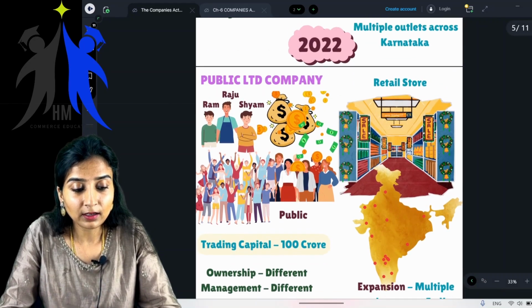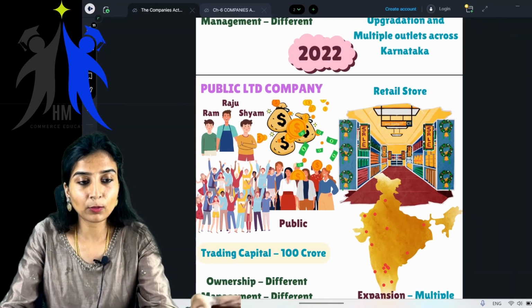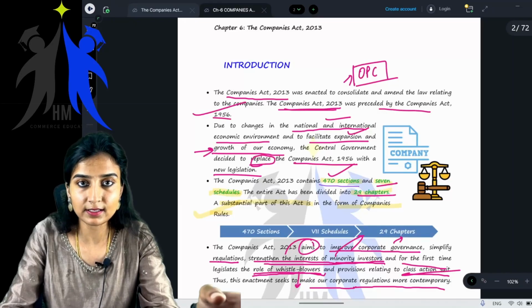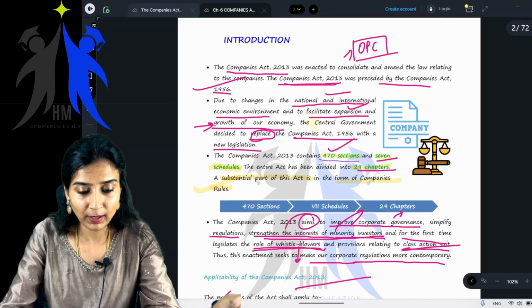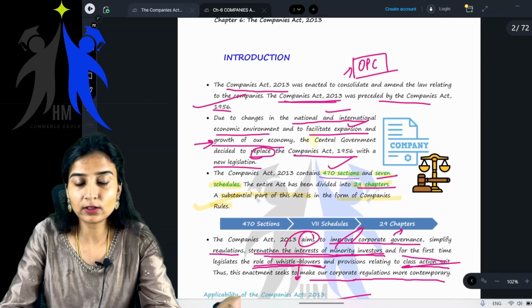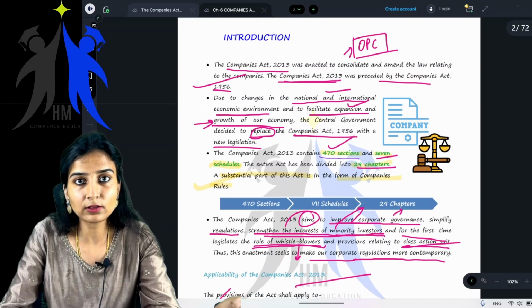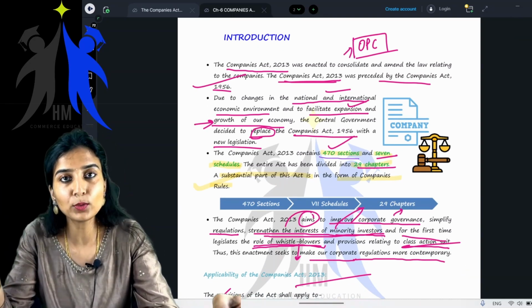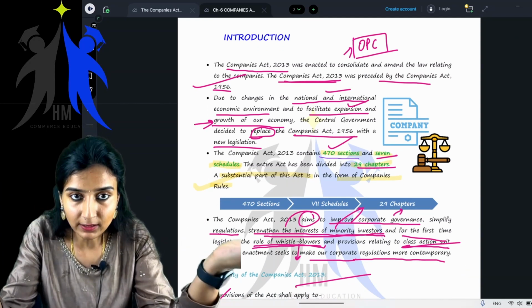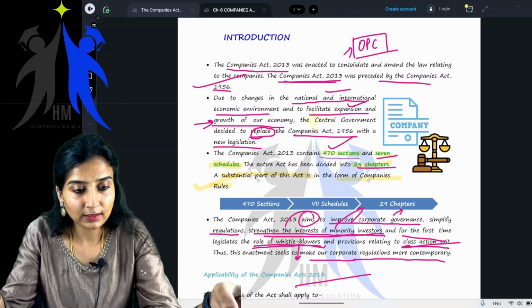They are operating across various countries. You know McDonald's and Starbucks are not Indian companies. They are all US companies who have expanded so big. Their market is so big.